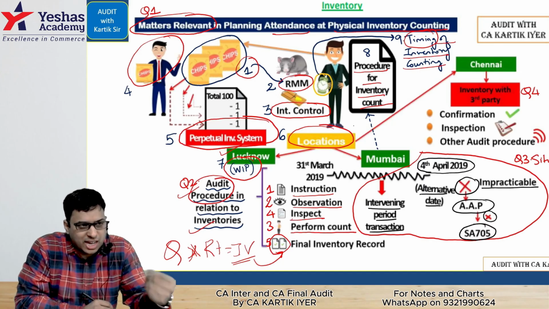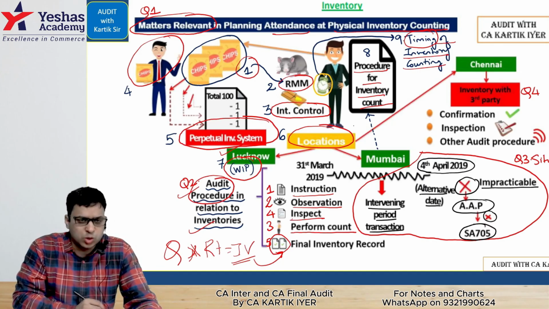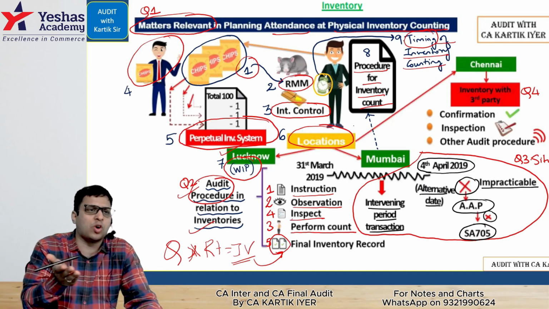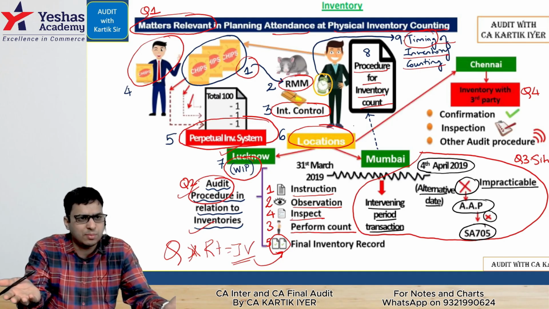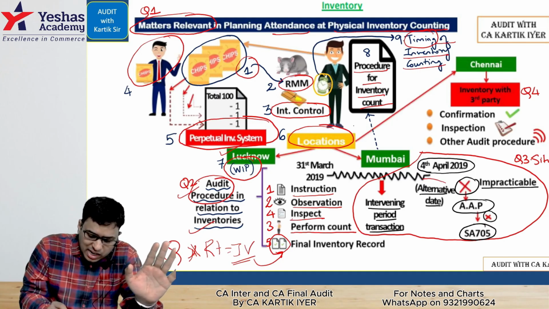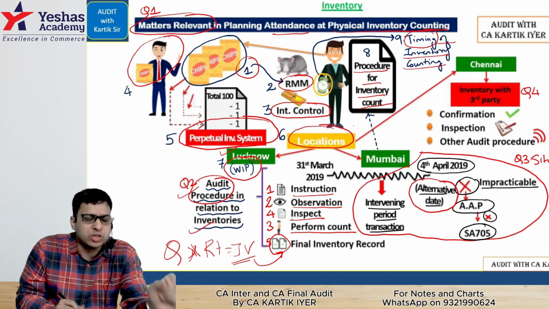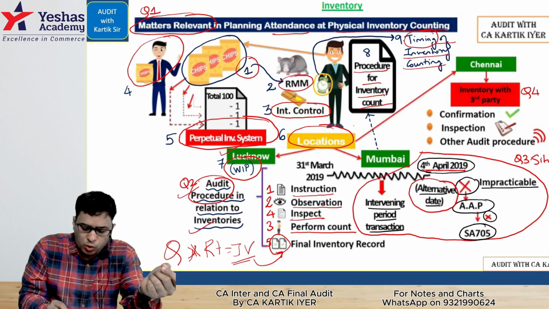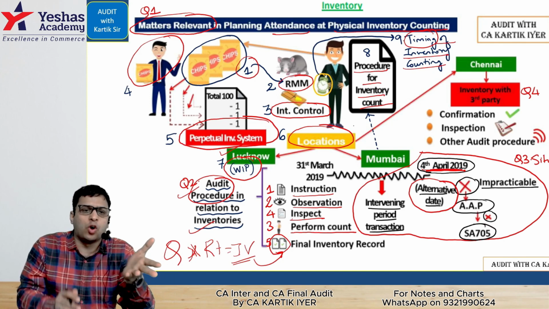Simple, 5 points. Next one. Sir, in relation to situations, can there be situations where you cannot go on 31st of March? Yes, there can be. So in that case, we should ideally select an alternative date. If you select an alternative date, let's say in our example, we took 4th April. In that case, sir, then you will go on 4th April.